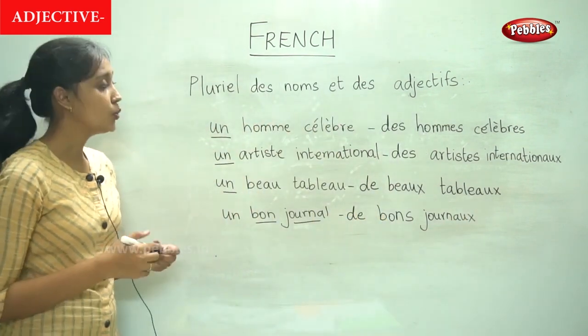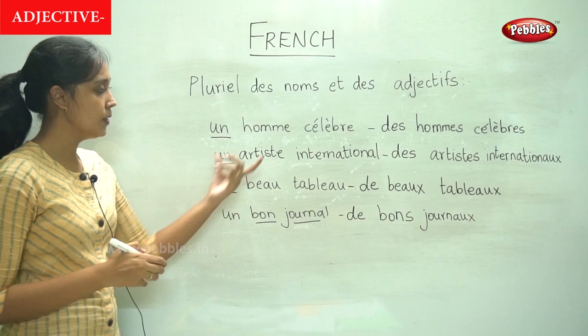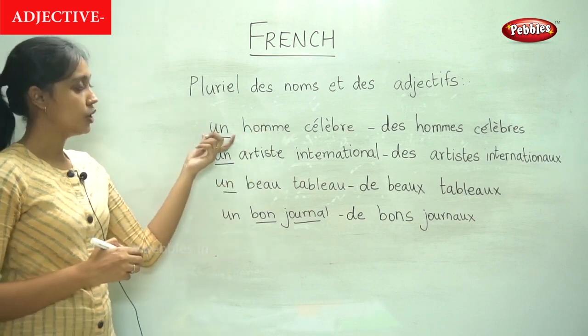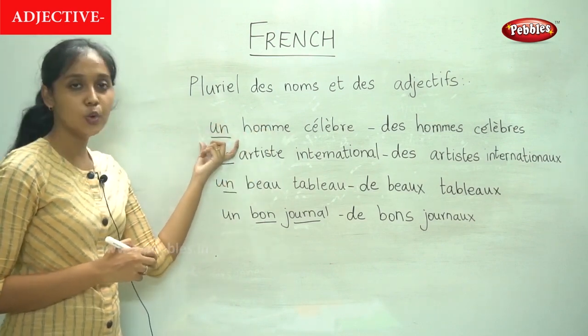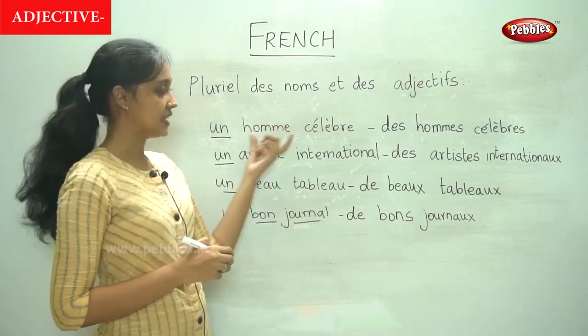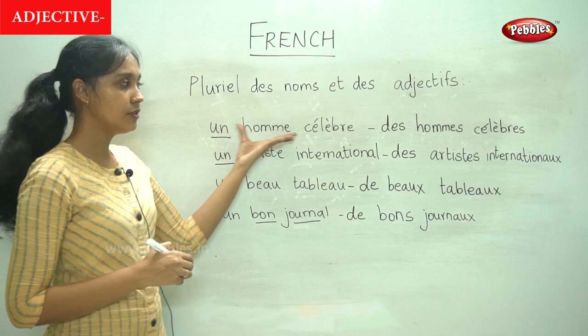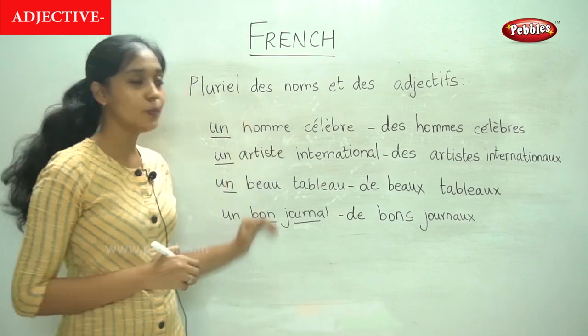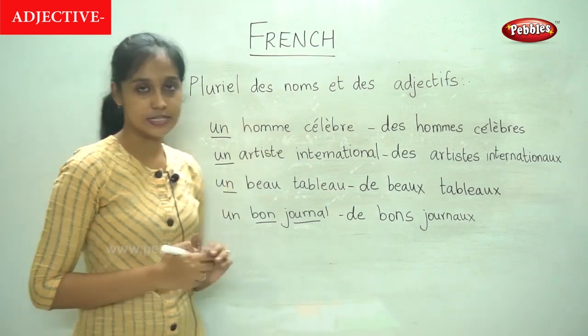So this is how we write the plural form of a phrase. We replace the article with the plural form, and the adjective and the noun with their respective plural forms. So I hope you understood this concept.